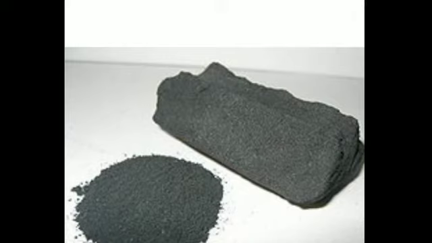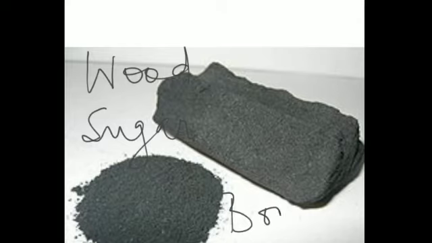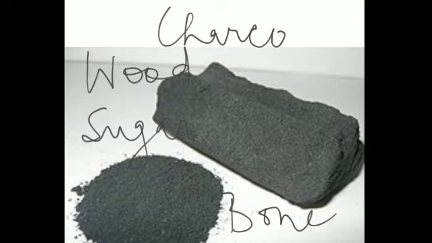So there are three main types of charcoal depending upon the source of carbon compound, that is wood charcoal, then sugar charcoal, and of course the bone charcoal. These are the three types of charcoal. Is it clear?